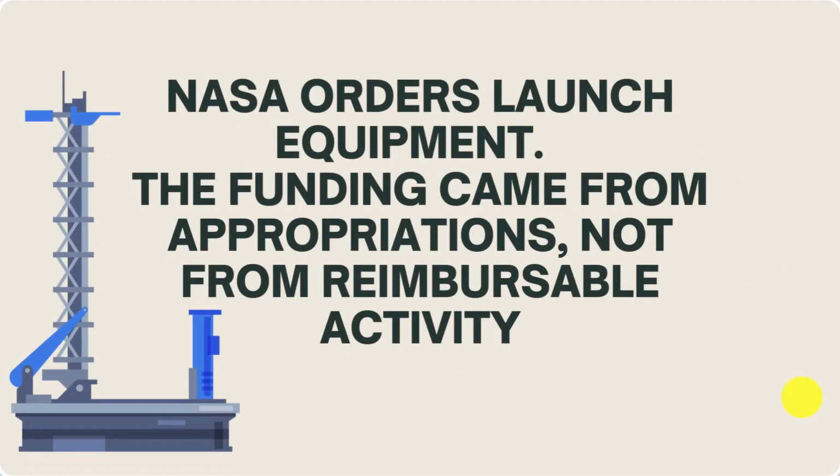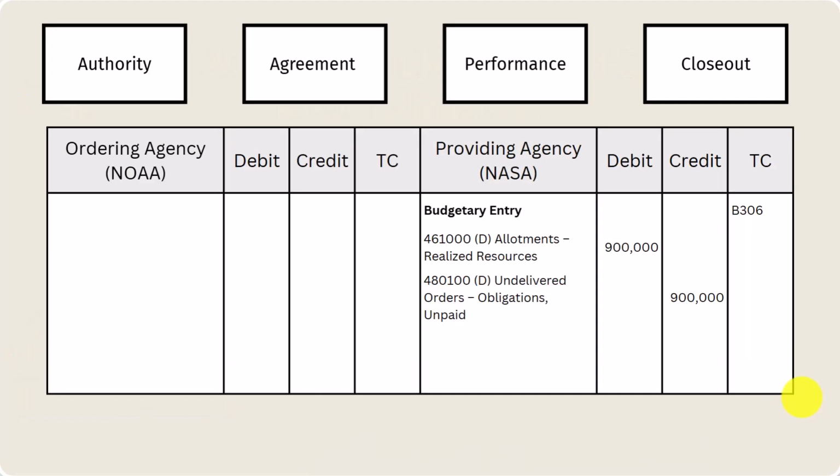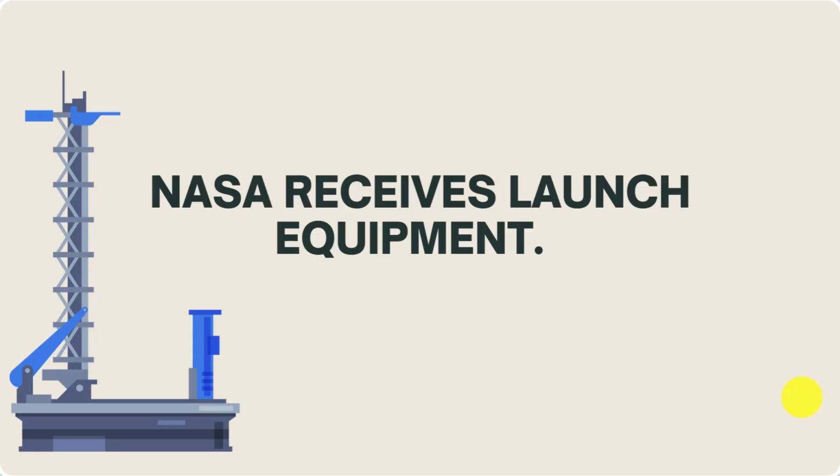Okay. Now remember, we're in the Office of Satellites, so our business is we send satellites up. So we're just using our appropriated funds to buy supplies for that, right? So we ordered some launch equipment. You'll see here, we reduce our allotments and have our UDOs of 480100. We do a $900,000, so the entire amount.